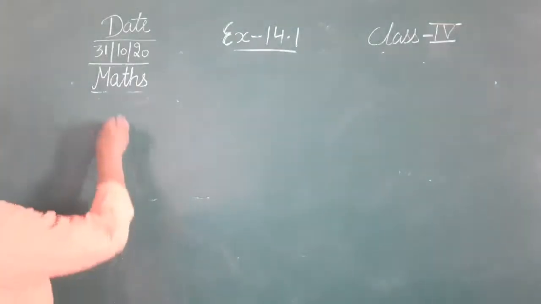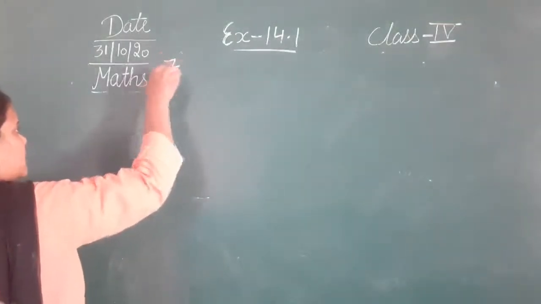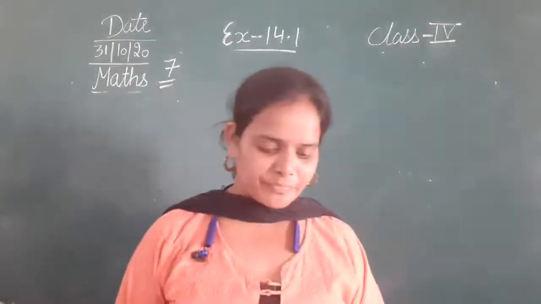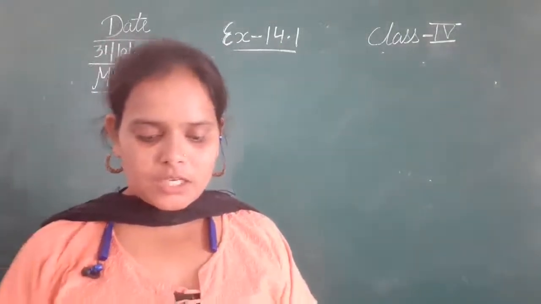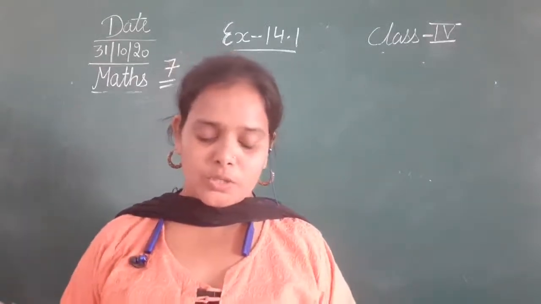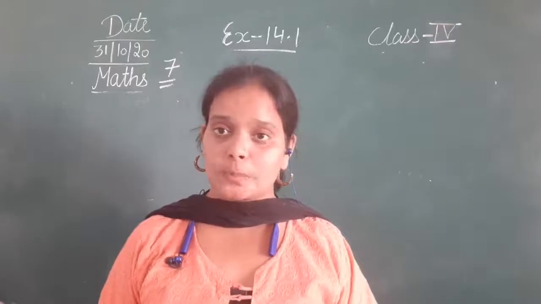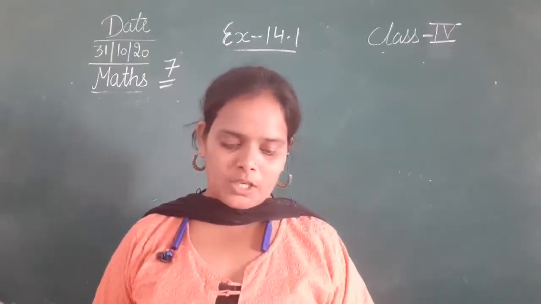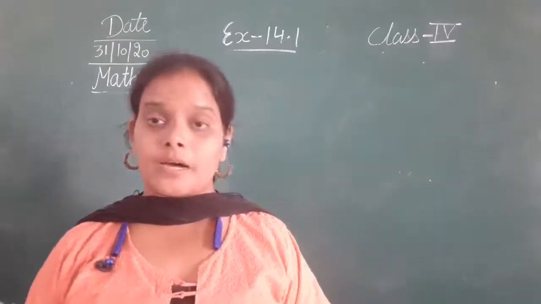Okay, question number 7 now. In the figure, PQRS is a quadrilateral in which PQ is equal to QR is equal to RS is equal to PS. What type of quadrilateral is it? Join PR and SQ, measure them. Are they equal?